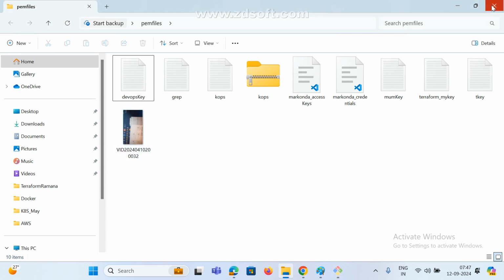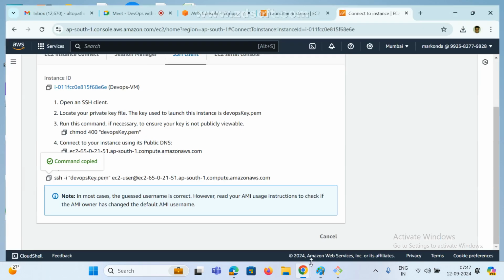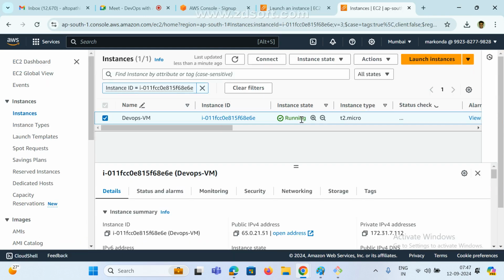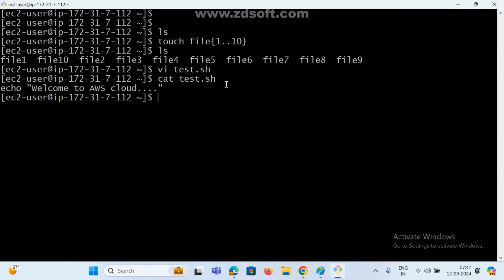So these are some basic steps. And here we can see some more options. Now go and click on instances. See here, the instance is running. So the instance is created, and my practice is also done.